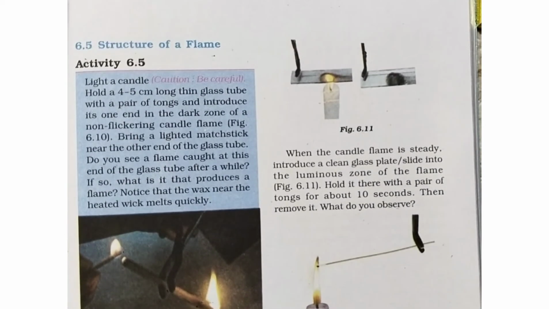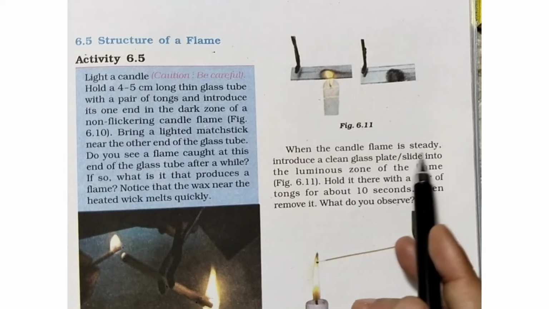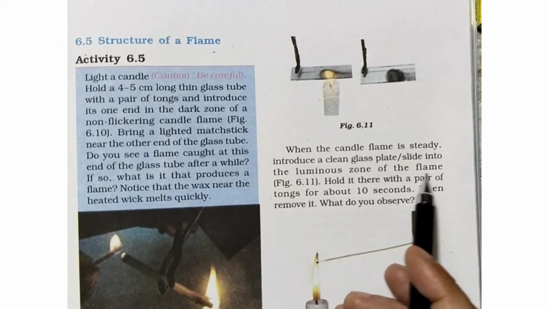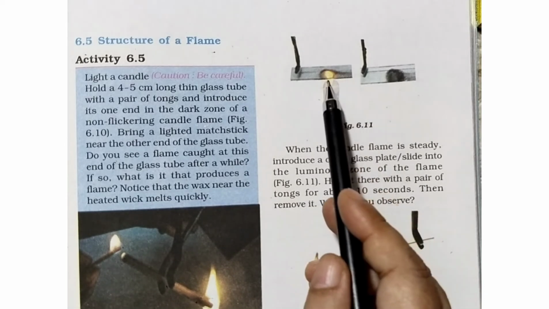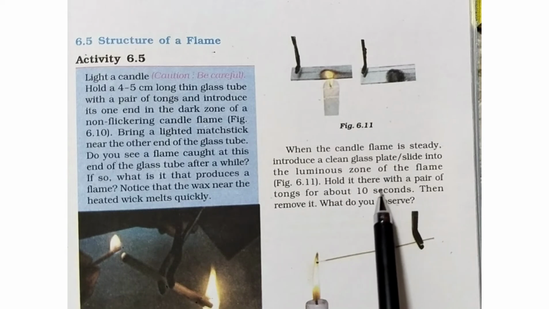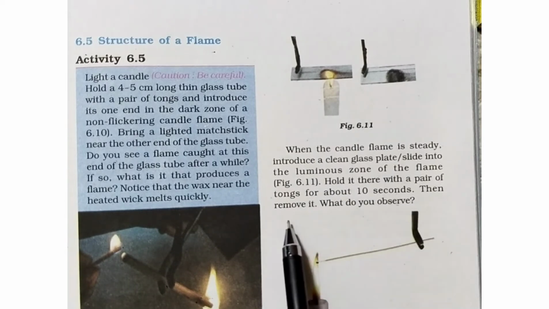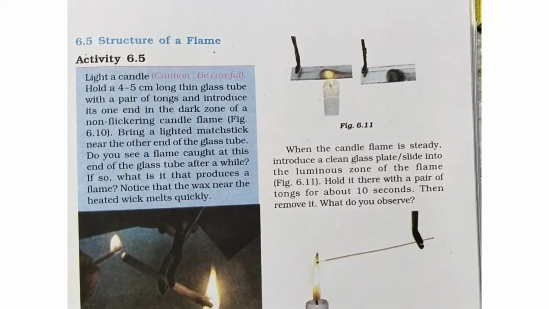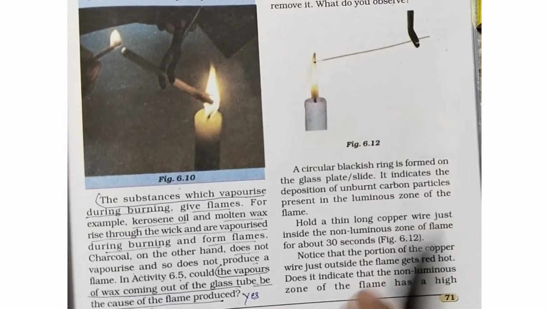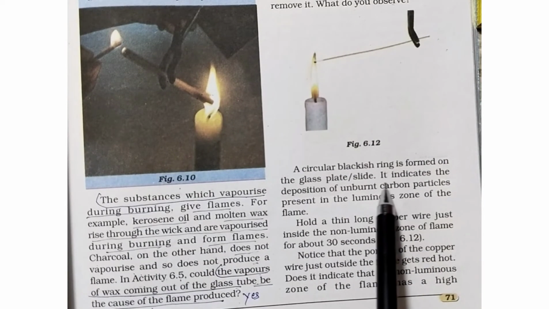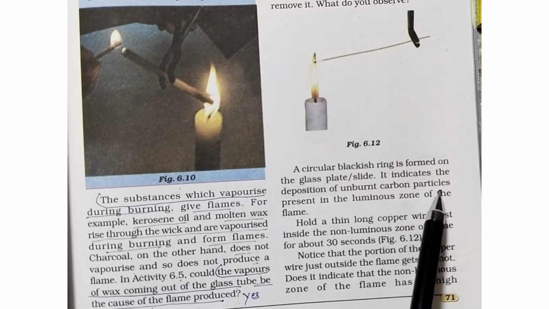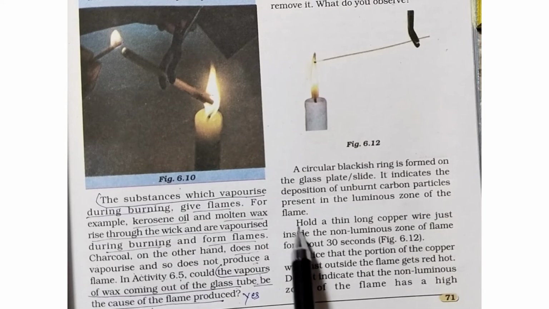Next, when the candle flame is steady, introduce a clean glass plate, slide it into the luminous zone of the flame, the outermost zone of the flame, and put a glass slide. What will you observe after 10 seconds? You observe one circular blackish ring. Look here, a circular blackish ring is formed on the glass plate slide. It indicates the deposition of unburnt carbon particles present in the luminous zone of the flame.